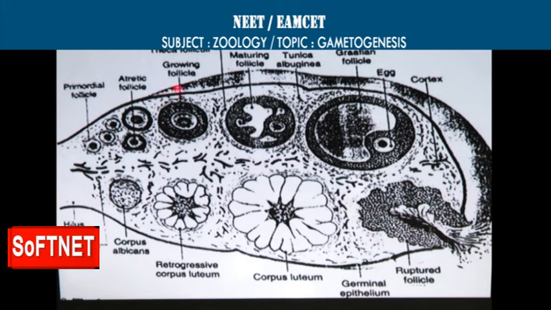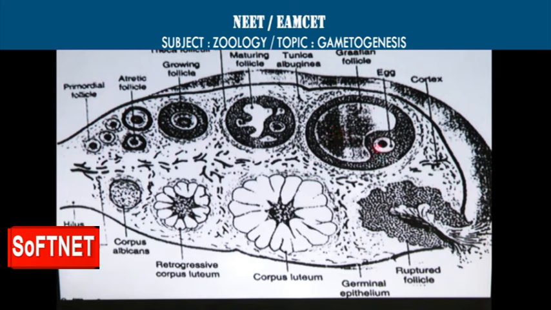primary follicle. As you can see here, it is called growing follicle, means the primary follicle, the secondary follicle, and here we can see the maturing follicle, and finally in this picture we can see the Graafian follicle with a very well developed and enlarged antrum. This darkened portion is the antrum.